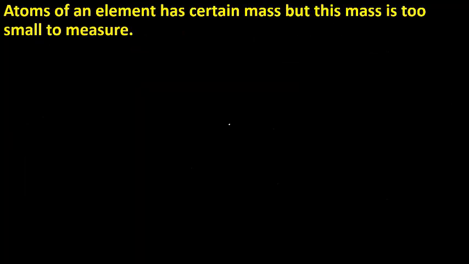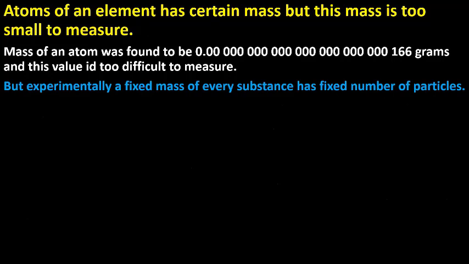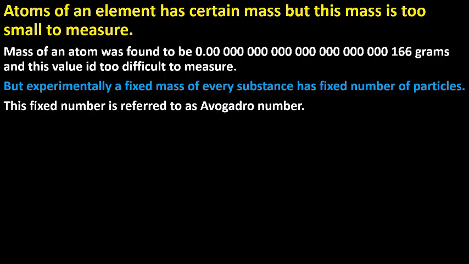Atoms of an element have a certain mass, but this mass is too small to measure, as I discussed just now. So, the mass of an atom was found to be very, very small. But experimentally, a fixed mass of every substance has a fixed number of particles. This fixed number of particles is referred to as Avogadro number.